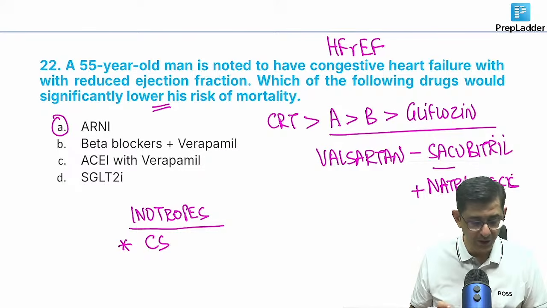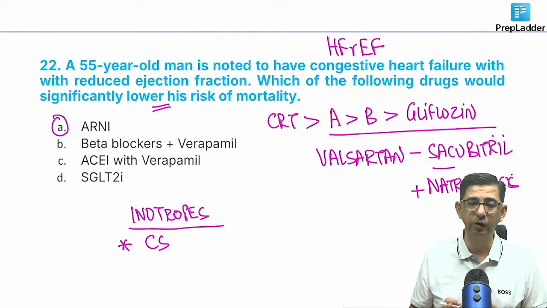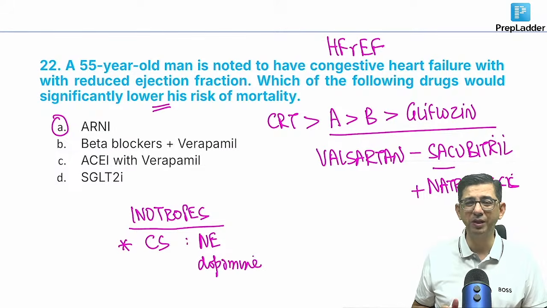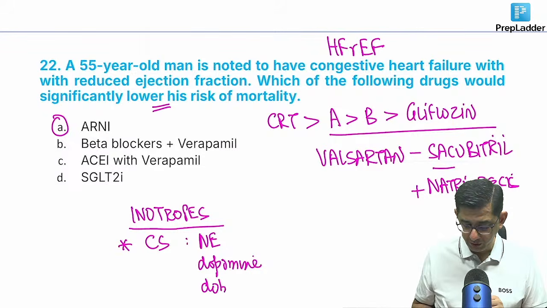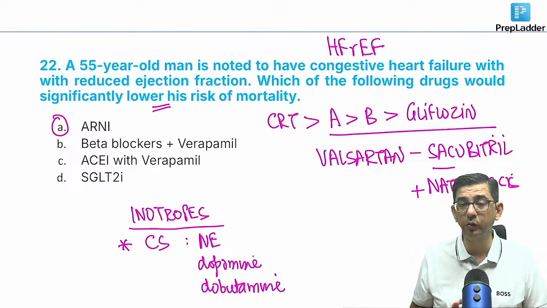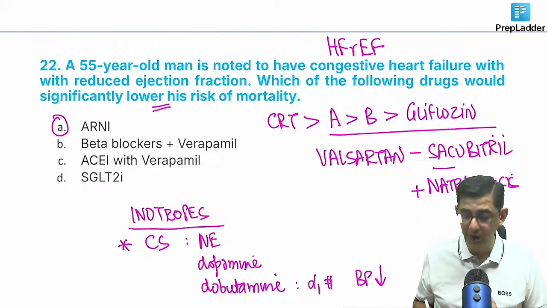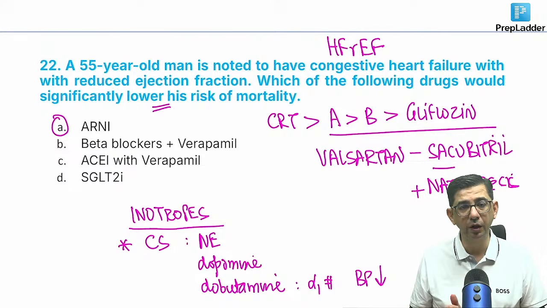Inotropes don't reduce mortality, guys. They are used in cardiogenic shock. None of the inotropes. We first use norepinephrine. Nowadays they advise against dopamine because it causes arrhythmia. So though he mentions low dose dopamine, the point is dopamine is pro-arrhythmogenic. Then the issue with dobutamine is that it actually blocks alpha 1, so it will cause hypotension. So we don't use dobutamine if the systolic BP is less than 100. So norepinephrine is used, but none of these drugs would cause a significant reduction in mortality.